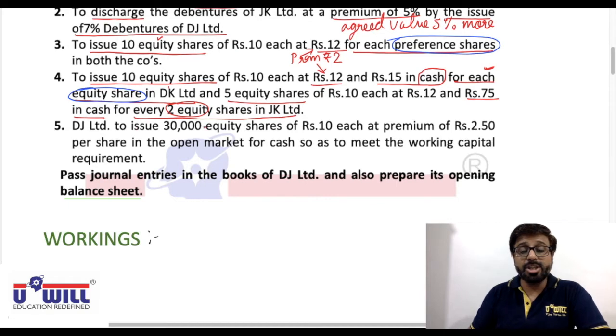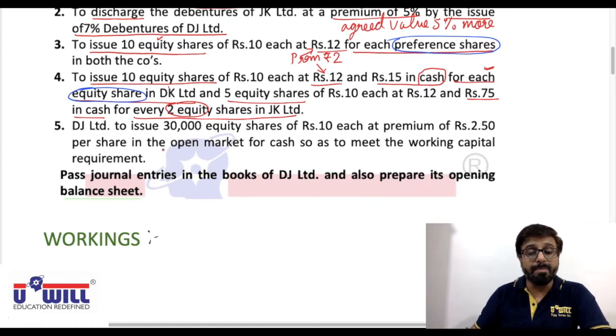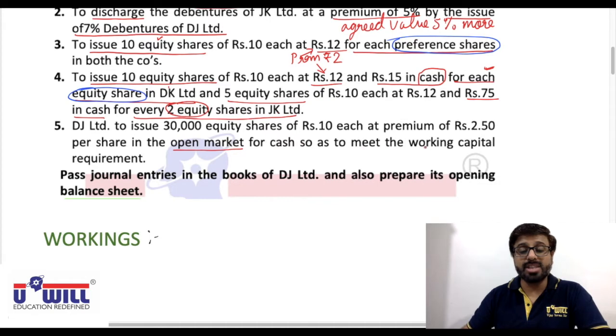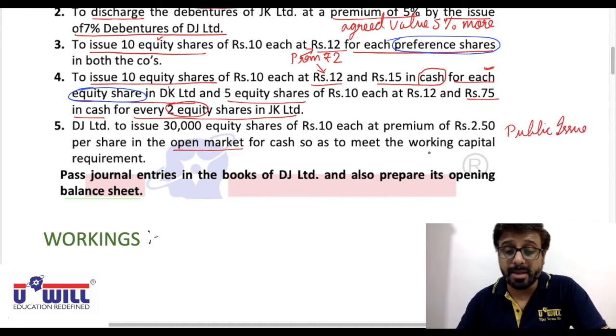DJ Limited to issue 30,000 equity shares of rupees 10 each at a premium of rupees 2.5 per share in the open market for cash so as to meet the working capital requirement. So this is the public issue. So that entry of public issue will also come in the books of transferee company.